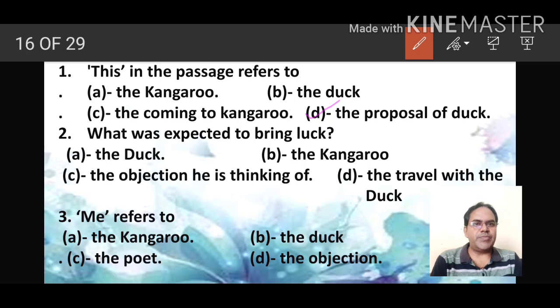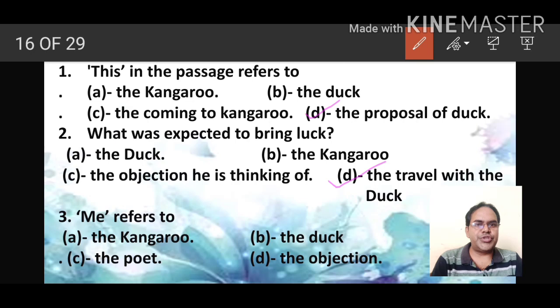And what was expected to bring luck? Option A, the duck, B, the kangaroo, C, the objection he is thinking of, D, the travel with the duck. So that will be the expected to bring luck, that is option number D, the travel with the duck.